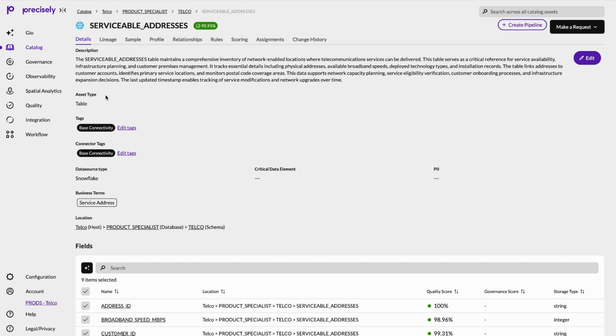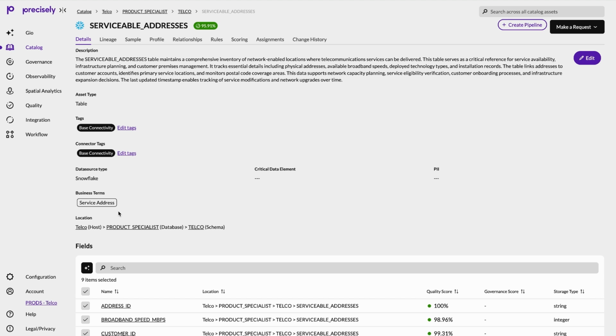and why it matters. That description isn't just helpful for people. It's equally valuable for AI systems that need to understand what this data represents and how it's intended to be used. Here we can see that our dataset may be linked to relevant business terms. For example, service address, helping connect the technical metadata to real business concepts. These business terms can also roll up to domains, giving us broader organizational context.